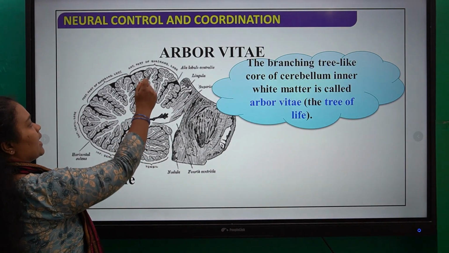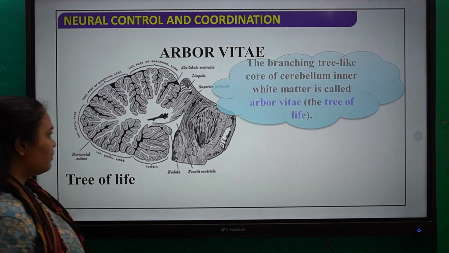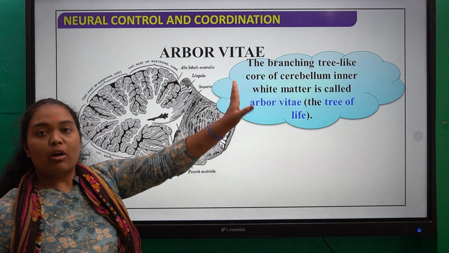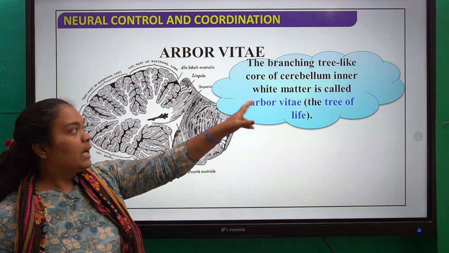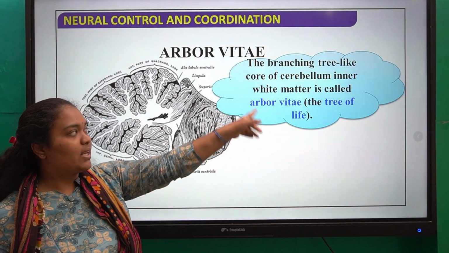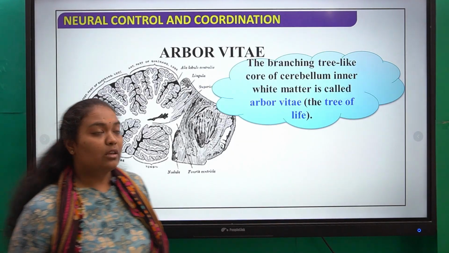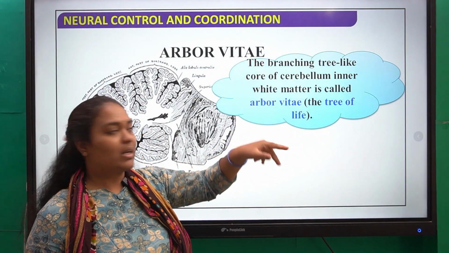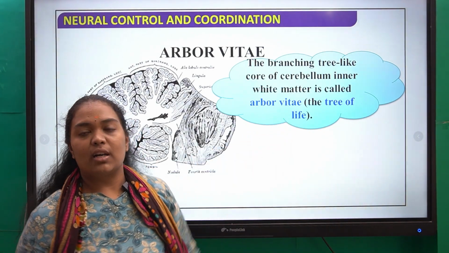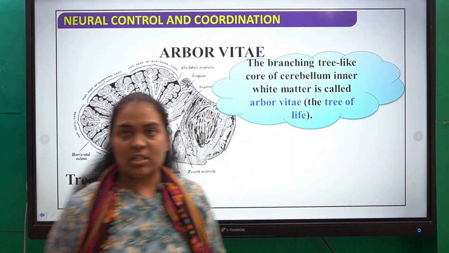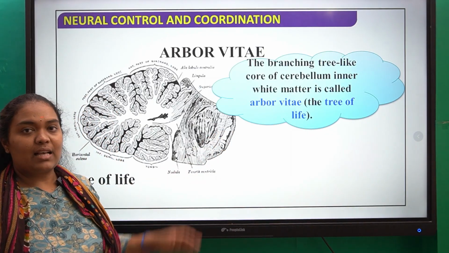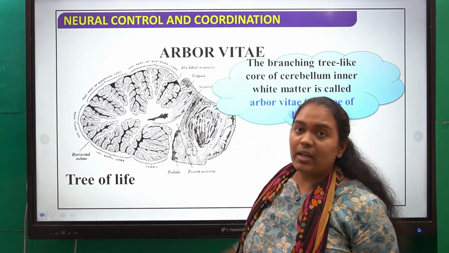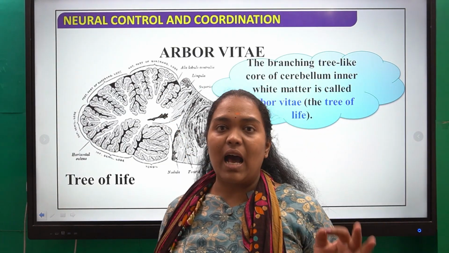It is looking like a tree with different branches. The branching tree-like core of your cerebellum, the inner white matter, always remember, is called arbor vitae. In the midbrain the white matter is outside, but in the cerebellum the white matter is inside and grey matter is outside. The tree of life is also called arbor vitae. In your examination they will ask what is the tree of life, or what is arbor vitae. It is nothing but the white matter which appears like the branches of a tree.